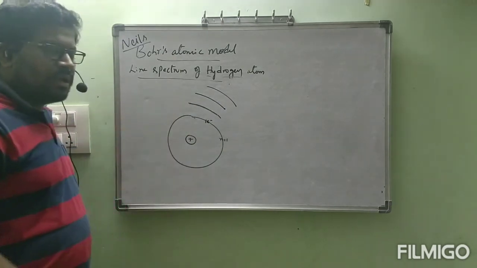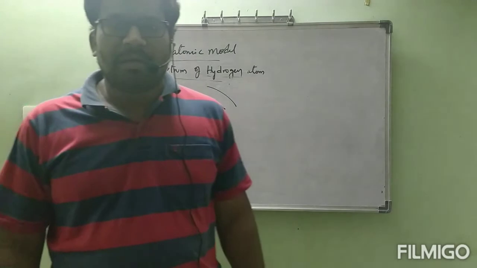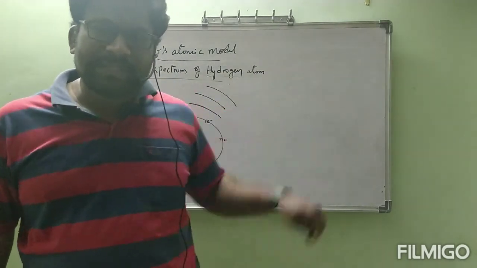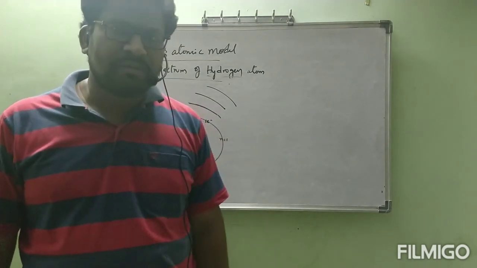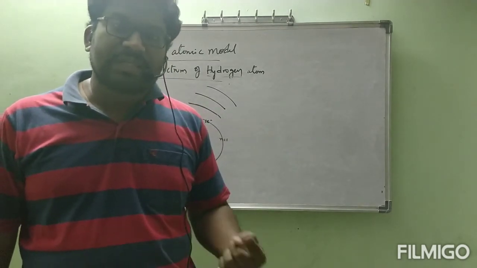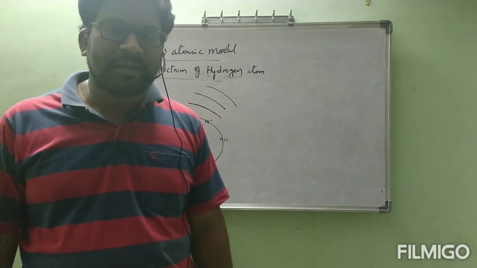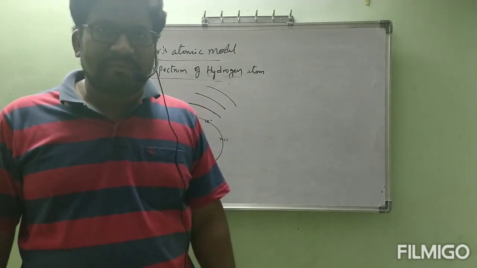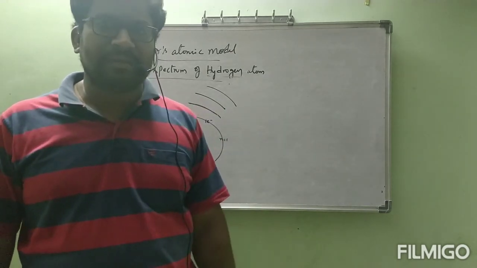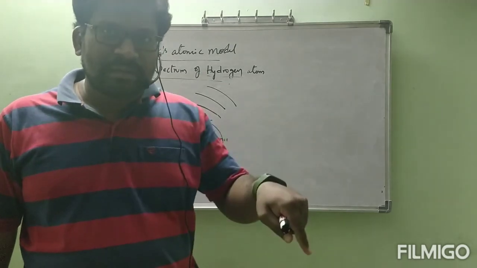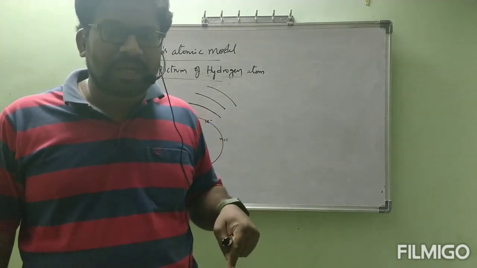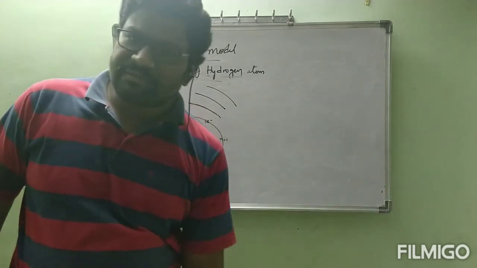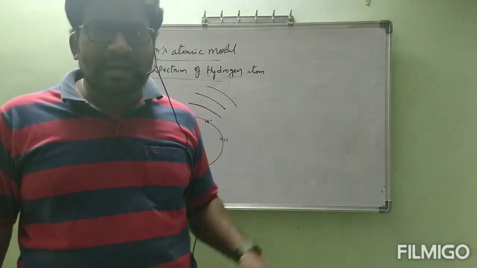One small example. One floor building is there. On the first floor, some gap is present or not. Can we construct a second floor? Definitely. If you construct the second floor, then it is visible as the second floor. But if I say nothing is there, will that be correct? We can construct that. If an electron is present, that orbit is present. But if the electron is not there, like the second floor of the building is not there, empty space is there or not?